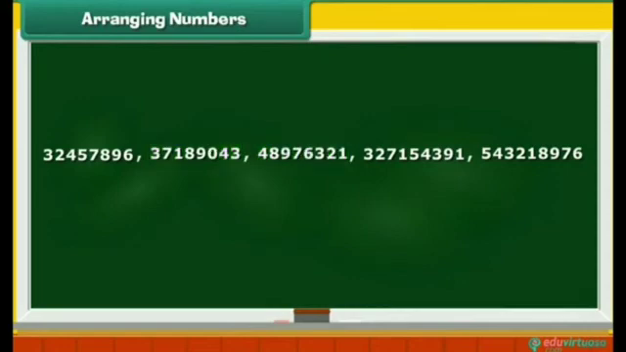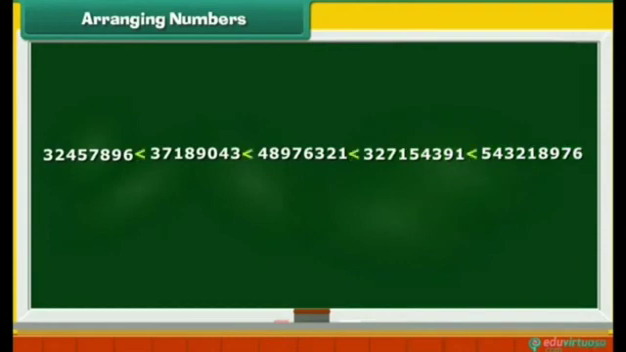It appears after the other two 8-digit numbers. Now compare 327154391 and 543218976. Their first digits are 3 and 5, and 3 is lesser than 5. So, 327154391 should come first, followed by 543218976. They are in the correct order.